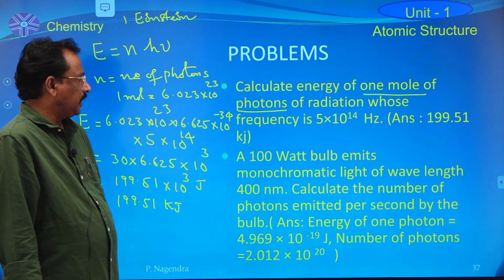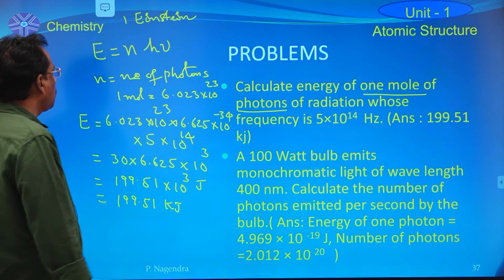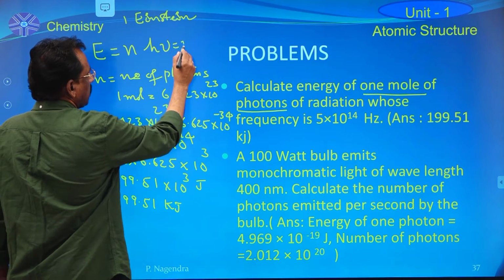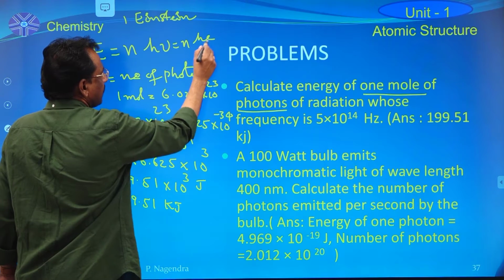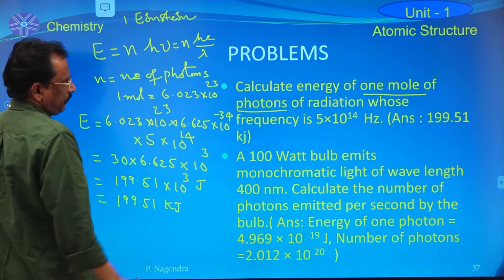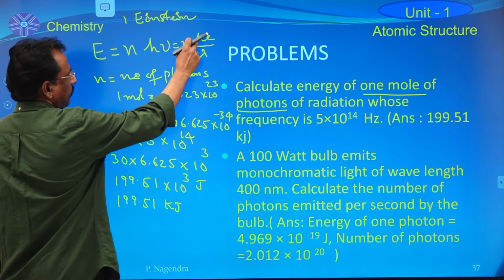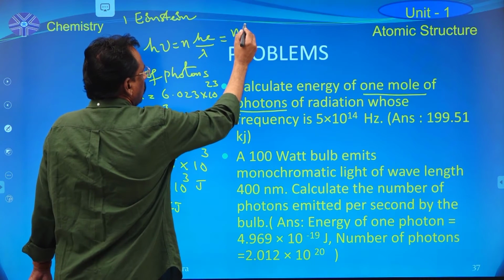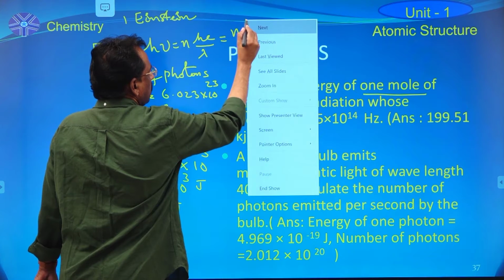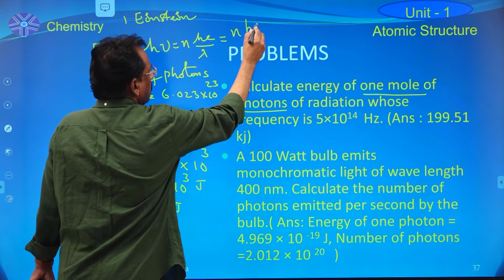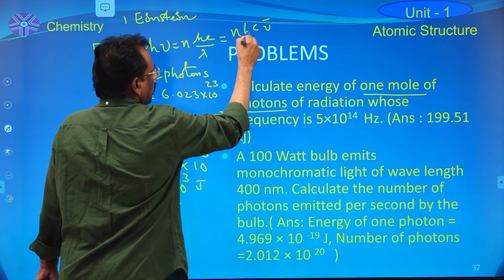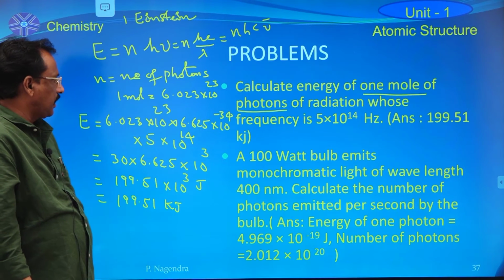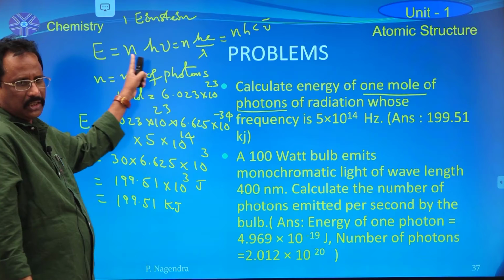So based on Planck's quantum theory of radiation, the energy of the radiation E is equal to n h nu, or E is equal to n h c by lambda. If lambda is known to you, apply this formula. This is also equal to n h c nu bar. If the frequency of the radiation is known to you, apply this formula.